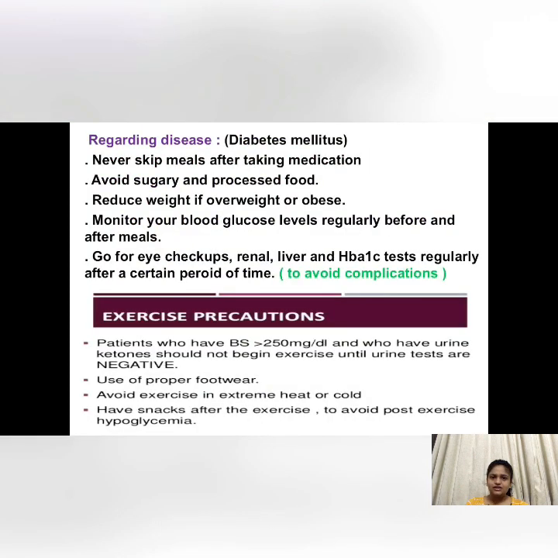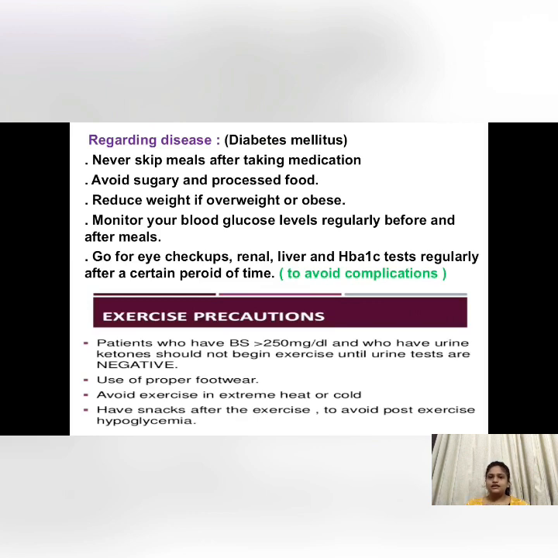Then regarding the disease, that is diabetes mellitus, you should never skip meals after taking the medication, because it can lead to hypoglycemia. Then you have to avoid sugary and processed food, and you have to cut the carbs intake. Then you have to reduce your weight if overweight or obese, so it will help to sensitize the target tissues, and it will increase the effect of the medication. Then you have to monitor your blood glucose levels regularly before and after meals. Then you have to go for eye checkups, renal, liver and HbA1c tests regularly, so that complications do not occur in the body.